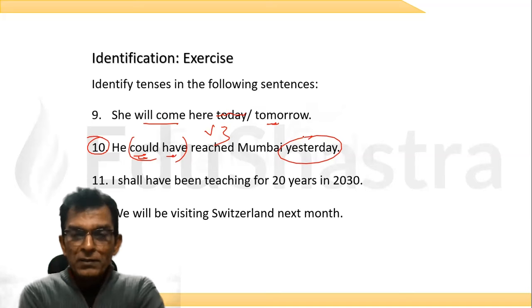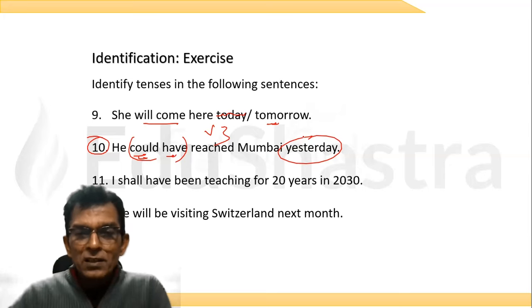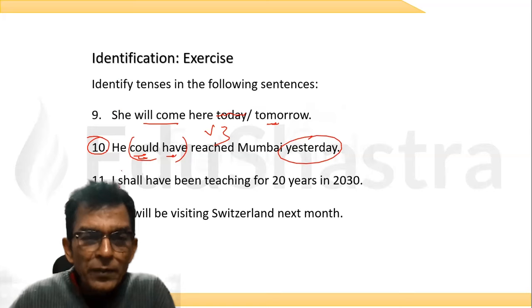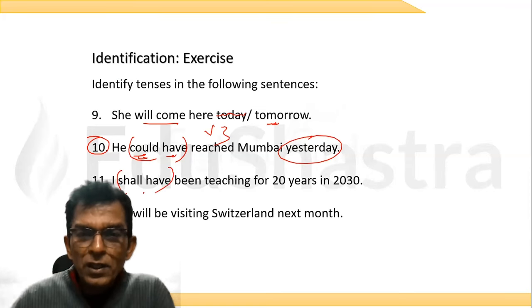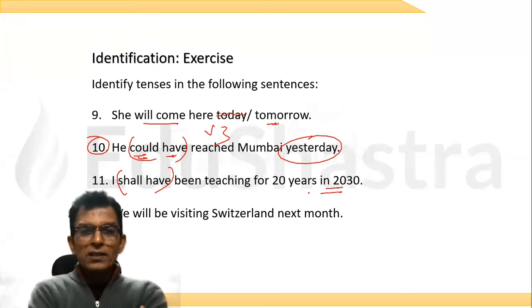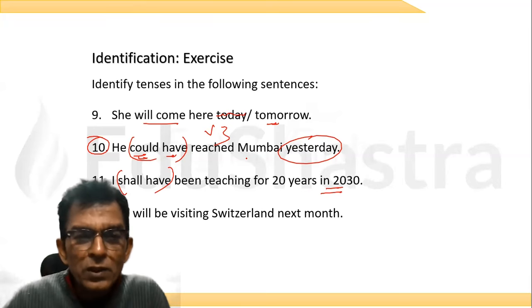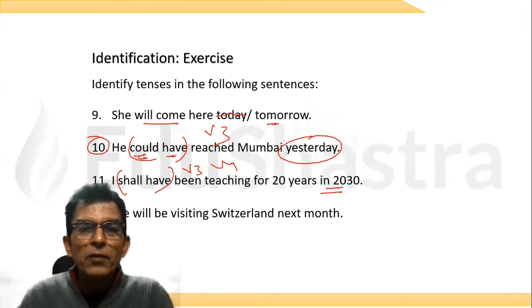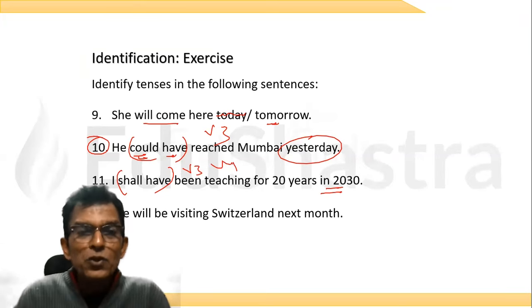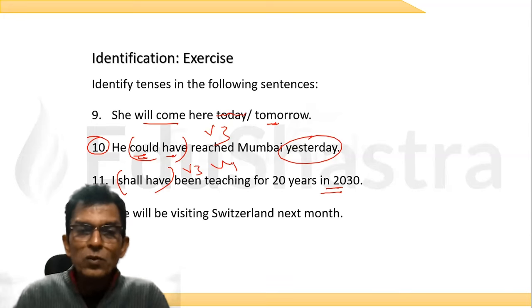I say past perfect. Okay, now, I shall have been teaching for 20 years in 2030. What is this tense? See, shall have can be present or future. Now, what do you see? I see this and decide what this is. Shall have been teaching. We have got V3 also and we have got V4 also. So what is the tense? Very nice, Nilima. It is future perfect continuous. Anjali, very good. Future perfect continuous tense.